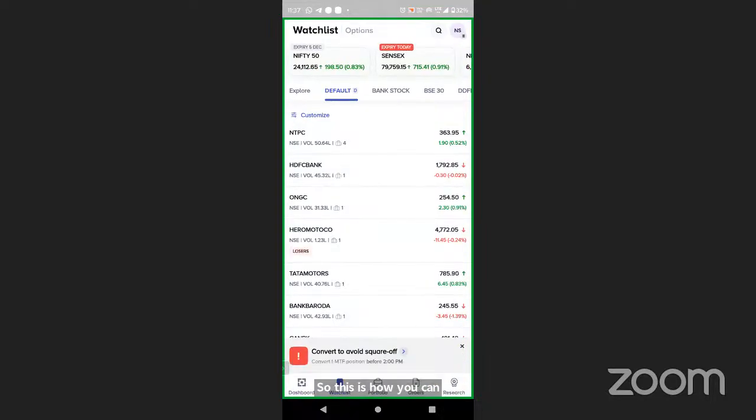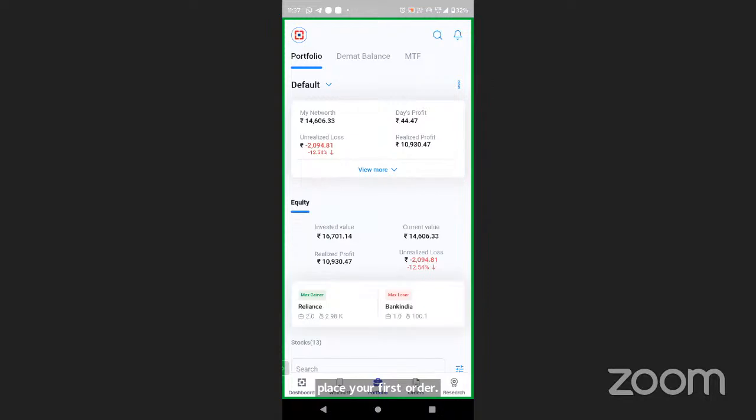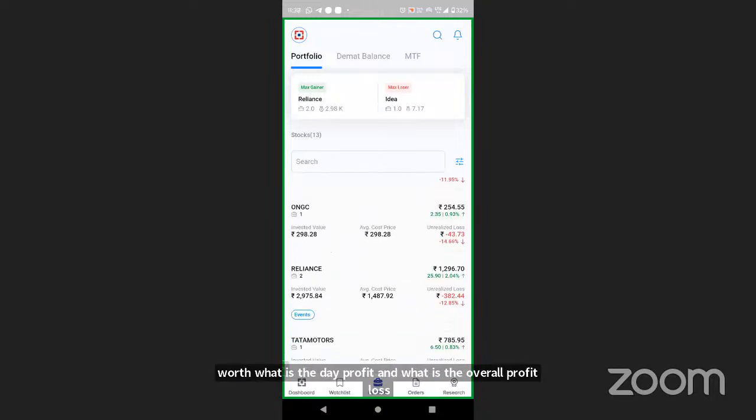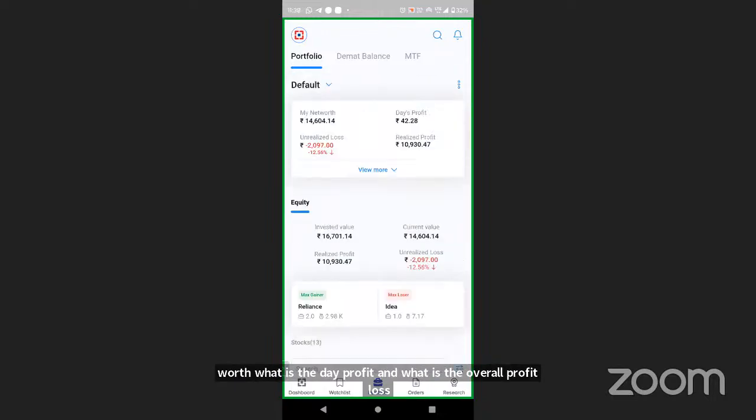Now there is a portfolio page. Under the portfolio page, you will be able to see the complete details: how much you have invested, how much is your current net worth, what is the day's profit, and what is the overall profit or loss. Under that, you can see your complete portfolio, portfolio-wise average and everything.